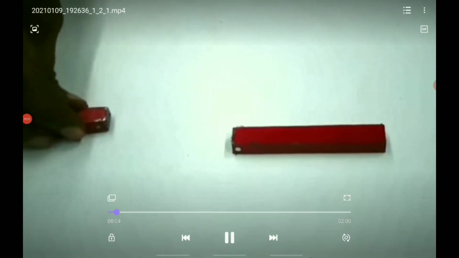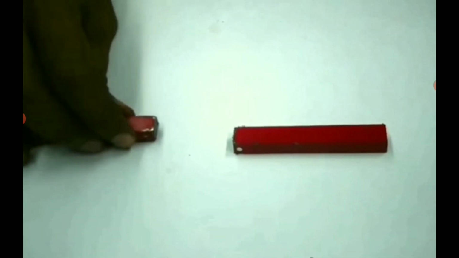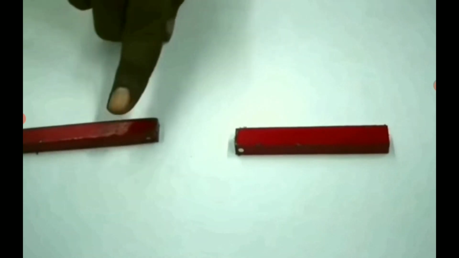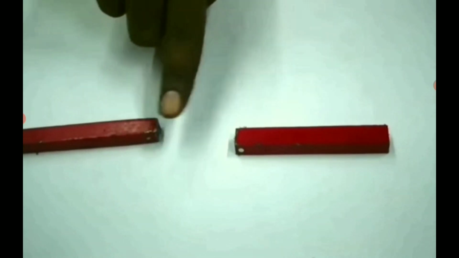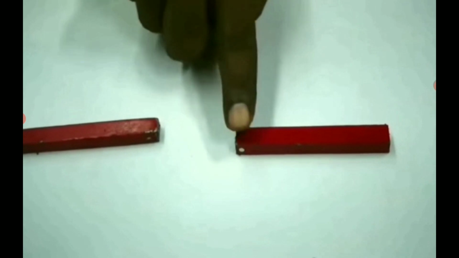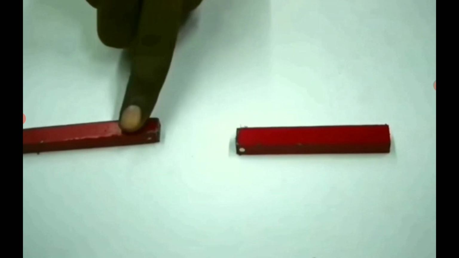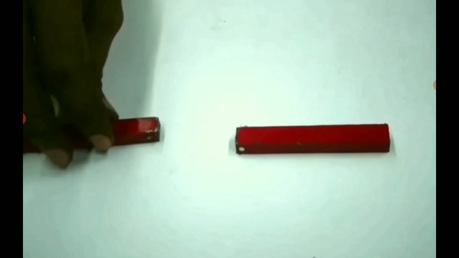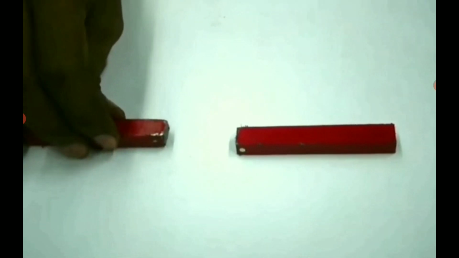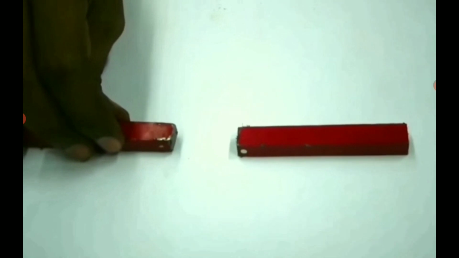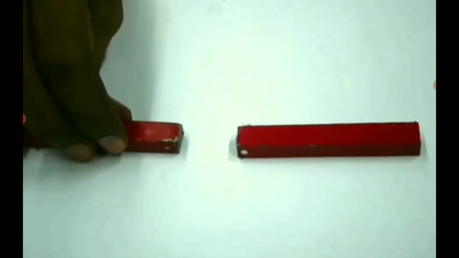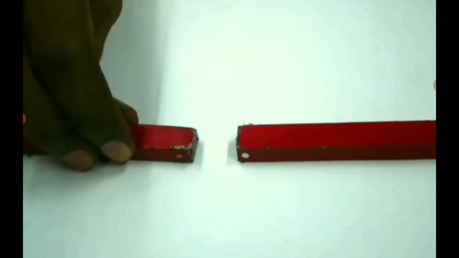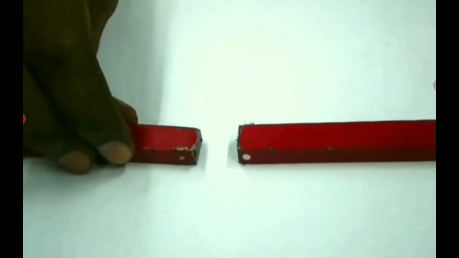Now let us observe the repulsion of like poles and attraction of unlike poles. Bring the north pole of one magnet towards the north pole of the other magnet. See what happens. Here the north pole and north pole come nearer. See what happens.